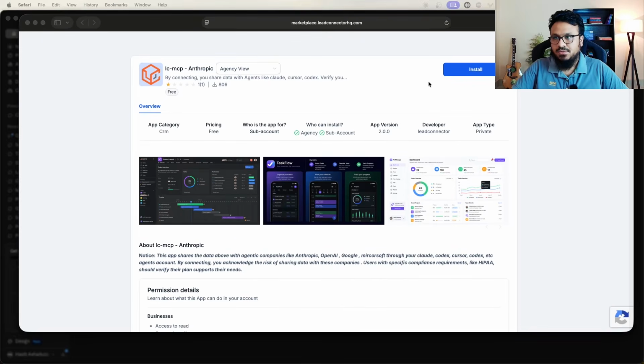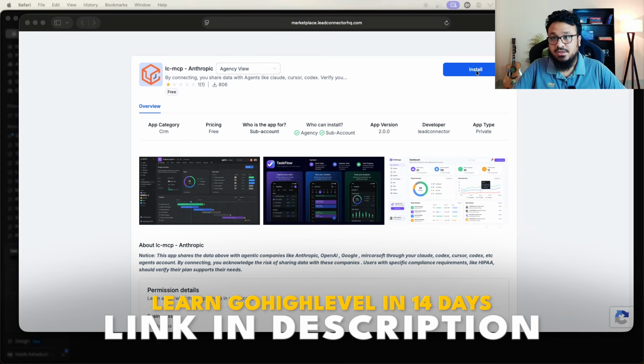Here we go. So it opened up my browser. I'm using Safari. You can use Google Chrome, whichever makes sense for you. So it will bring you to the screen. Okay, so it's the marketplace.leadconnectorhq.com. If you're not logged in to this URL, you literally need to use your GoHighLevel logins. Okay, so whatever username, password, or email password you use to log into your GoHighLevel, you're going to use that to log into this. So I'm probably already logged in. Again, I used the same logins to my GoHighLevel.